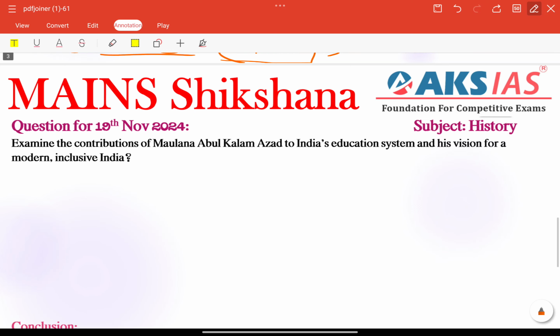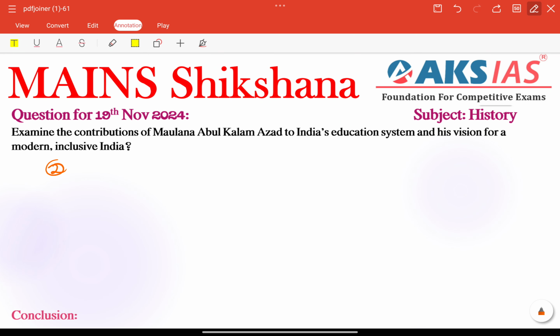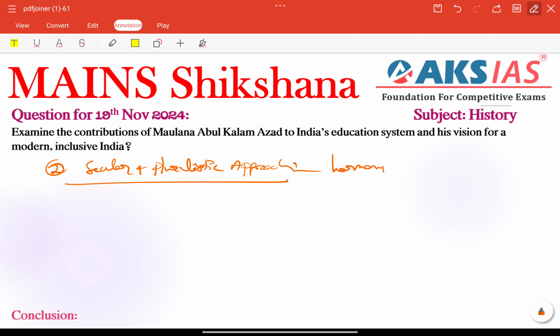Next we can include a secular and pluralistic approach, also a very important part of his vision. Here he advocated secular education to foster harmony.